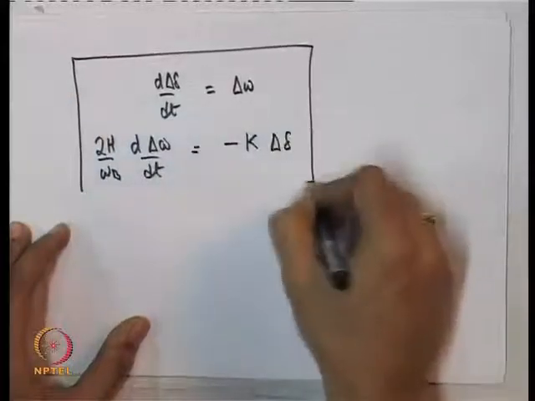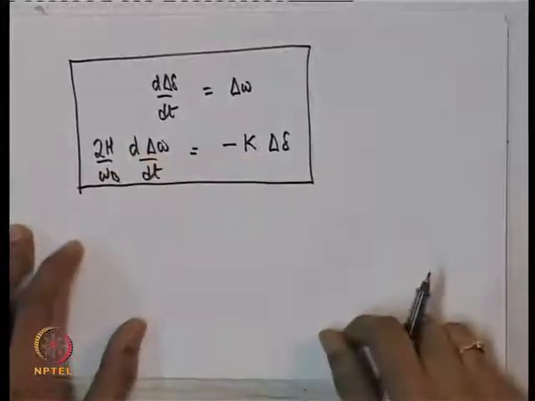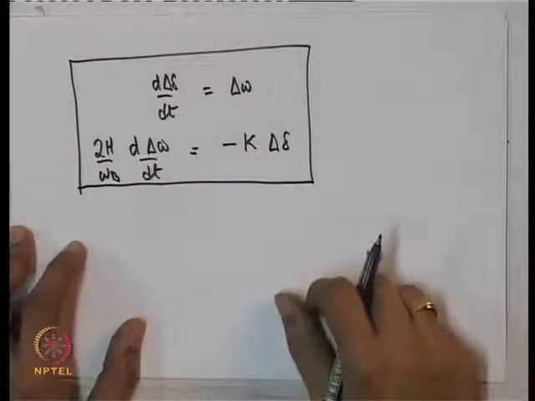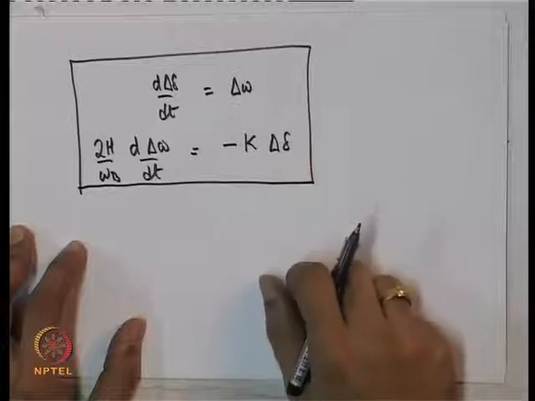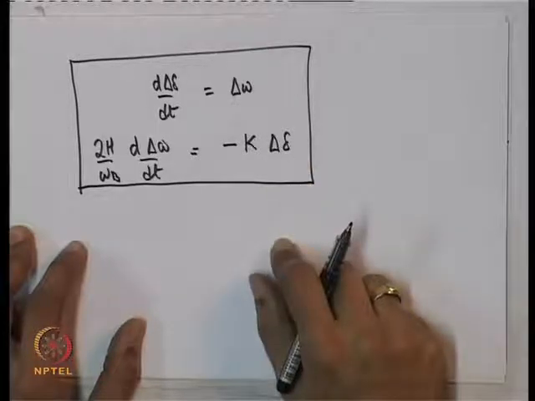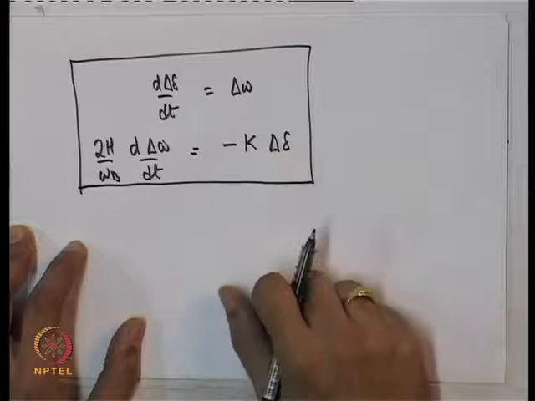Now, the reason why I got you up to this point is this particular differential equation is actually easy to solve. For small disturbances, one can get a kind of exact solution for this differential equation.